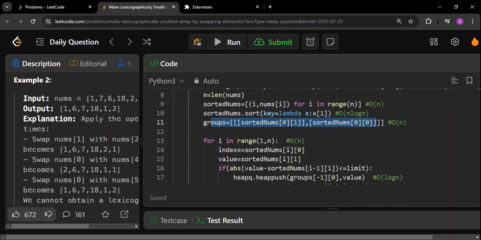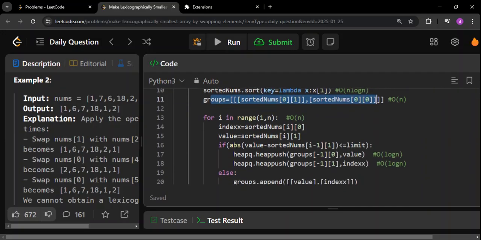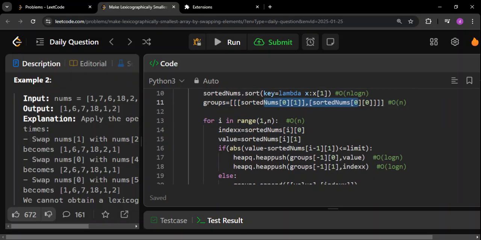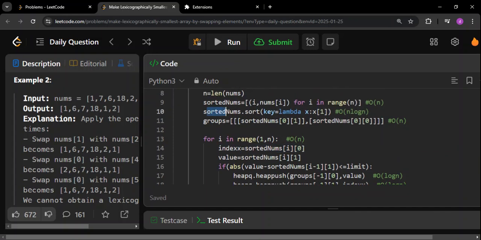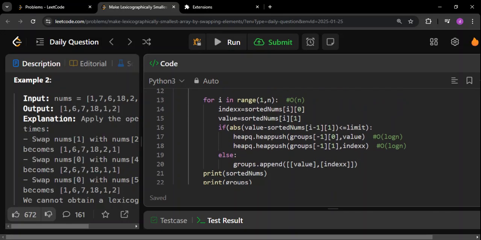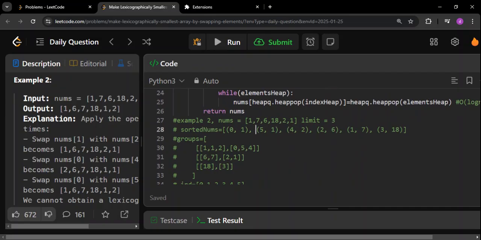Okay, fine. Now next, what we are doing? Next, we are going through every element from index number 1 to the last index. Why from index number 1? Because for index number 0, we have already calculated this, right? So we are going from index number 1 till the last index. What we are doing for the current index? See, I'm going in the sorted nums, in the index number 1, and I'm going to get this part. So if you see, this is going to be the index, and this is going to be the value.